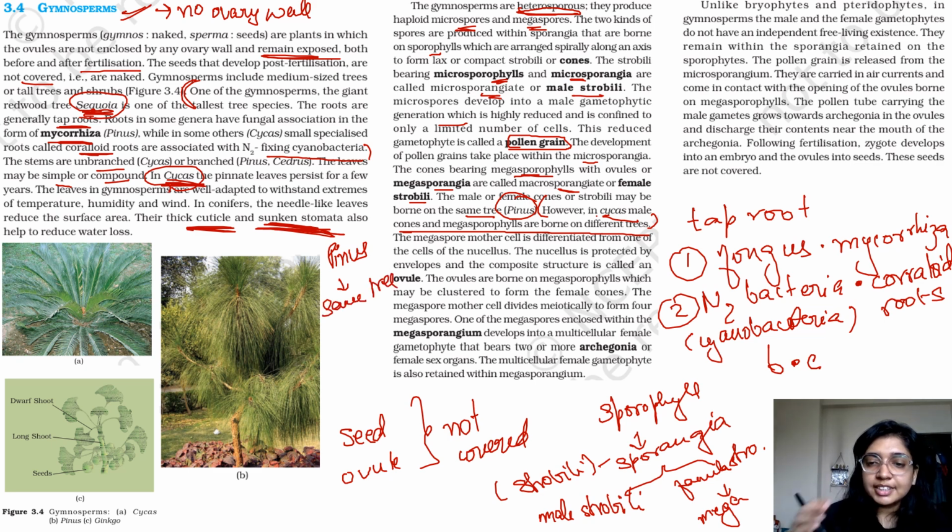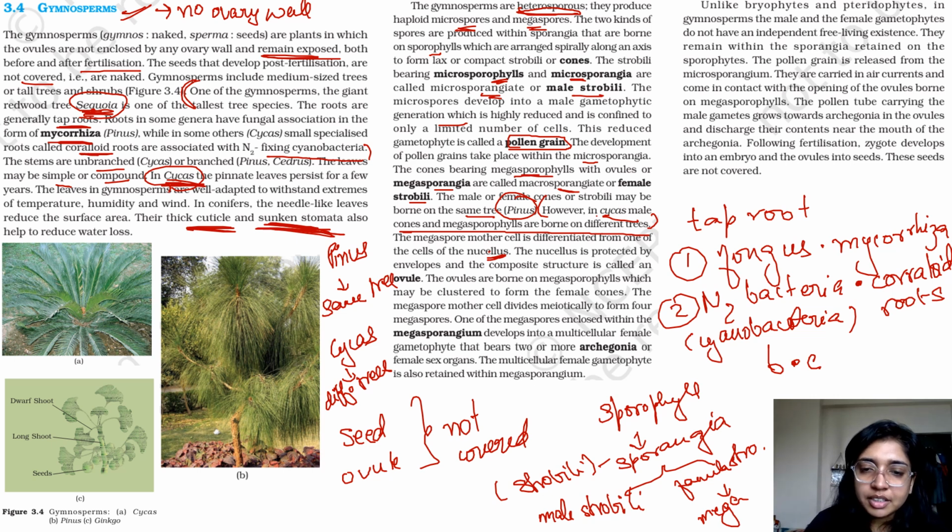I mean, both the female gametophyte as well as the male gametophyte are on the same tree in case of your Pinus. In case of your Cycas, they are on different trees. Alright.